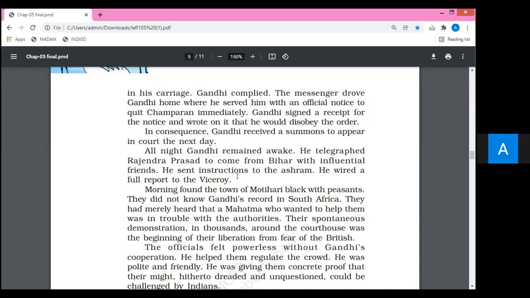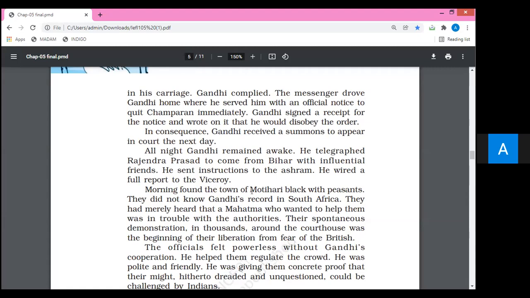He wired a full report to the viceroy. Wired, again, means sent a telegram, highlighting a full report to the viceroy. Viceroy, I think you are able to understand this position very well. Viceroy, representative of the king, is a French word. I think it is very clear up to this particular point. There is no doubt in that.